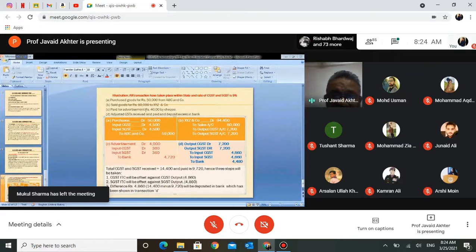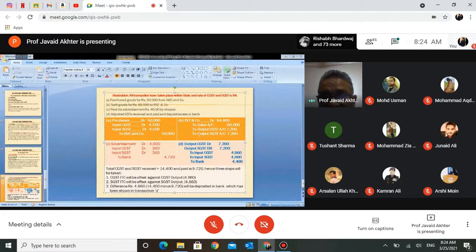अब तीसरा ट्रांजैक्शन लीजिए. The first two transactions are clear. In the third transaction, again there is a typing error. This comma should be here because the figure is 4,000. Not, sorry, the comma should be placed here. Okay, paid for advertisement 4,000.